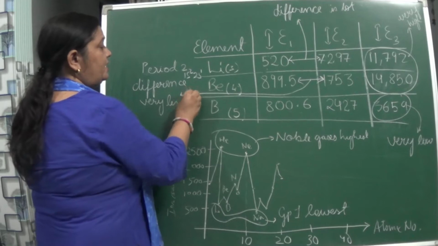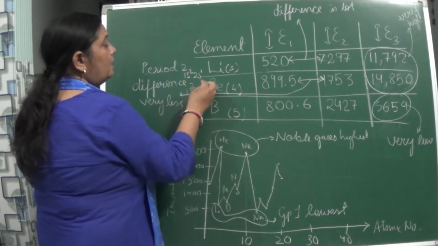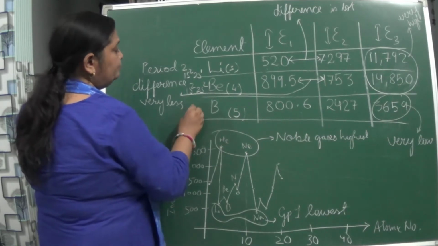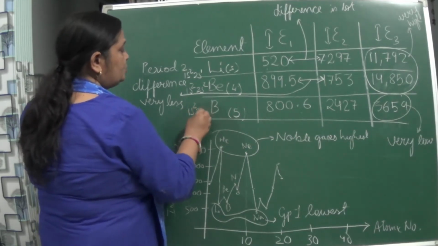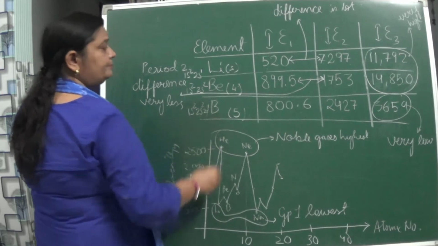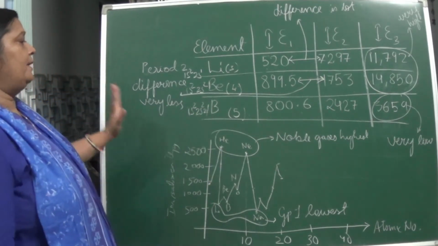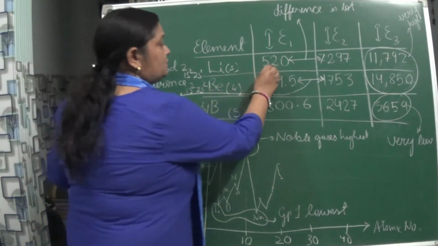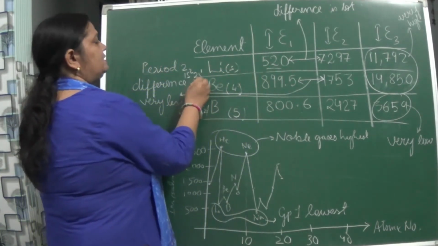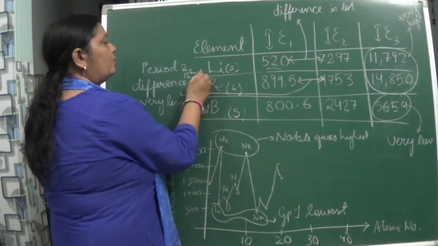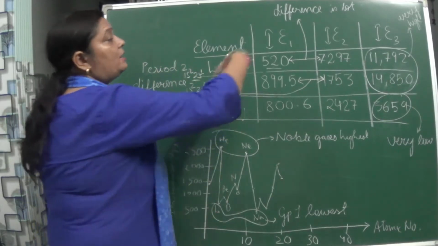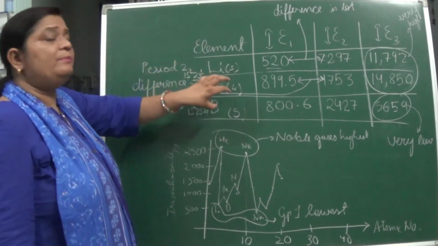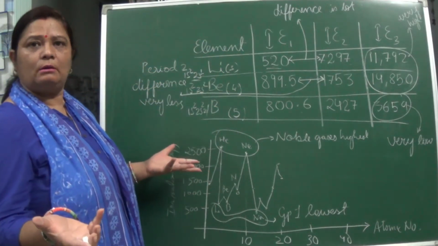Here you are seeing 1s2 2s2 for beryllium, and 1s2 2s2 2p1 for boron. Actually in lithium, to take out the first electron, in the second orbit only one electron is present, so taking it out becomes easy. So the ionization enthalpy required will be less.